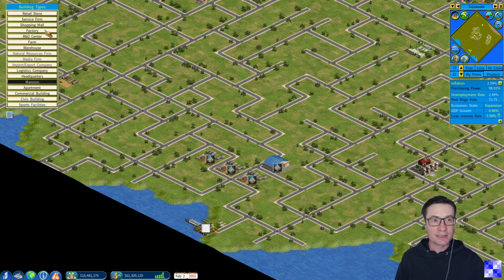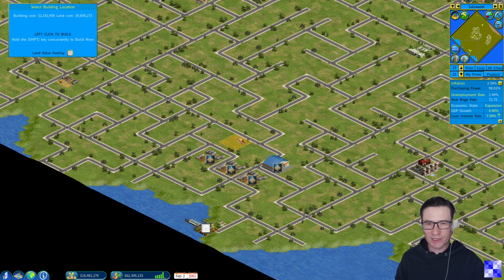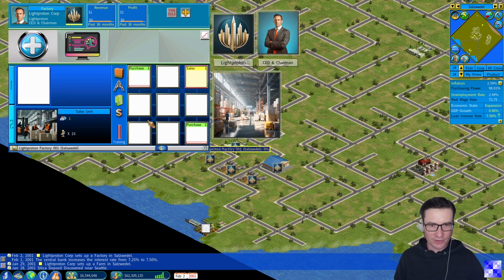And this is only the first step. The second step is that we also need a factory, a large factory. We will put it right next to this farm. Invest into training to improve in efficiency. And then select this layout with 2 purchasing units and 2 sales units, 5 manufacturing units, enough production capacity to serve the demand of some of our fast food restaurants. For now, it's only 1.